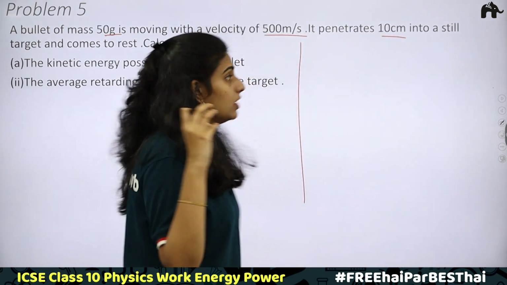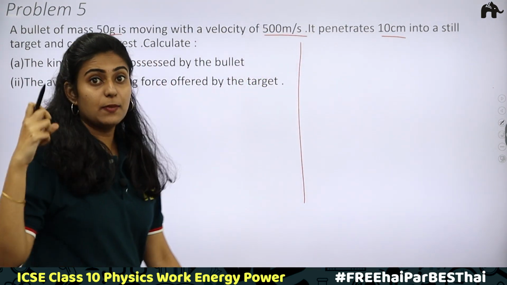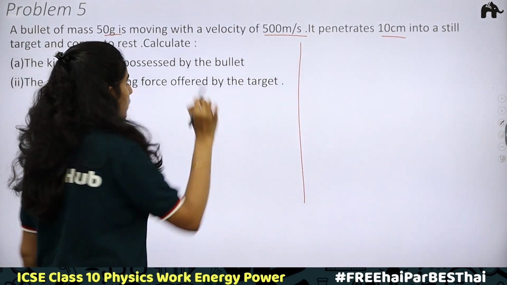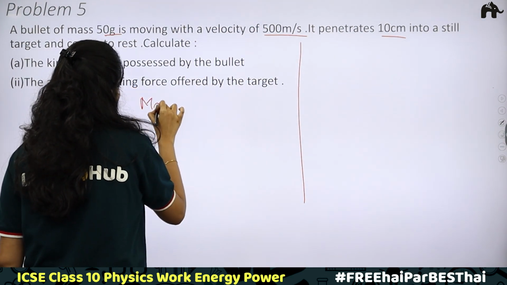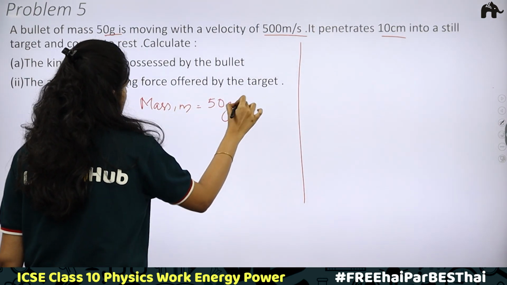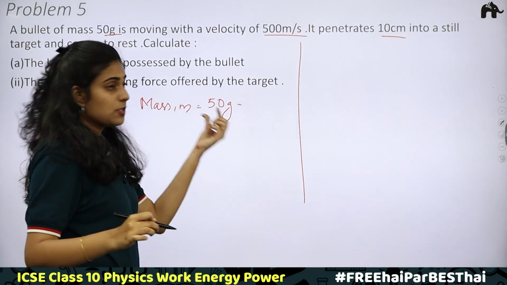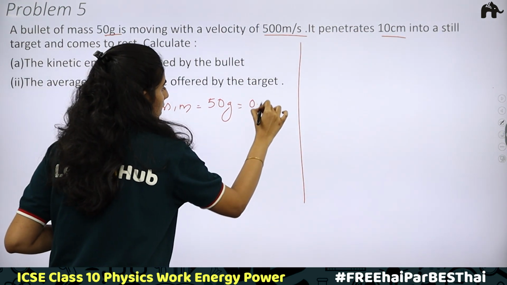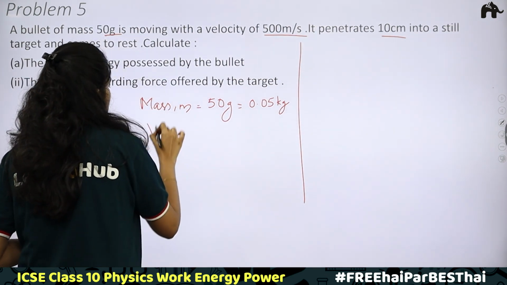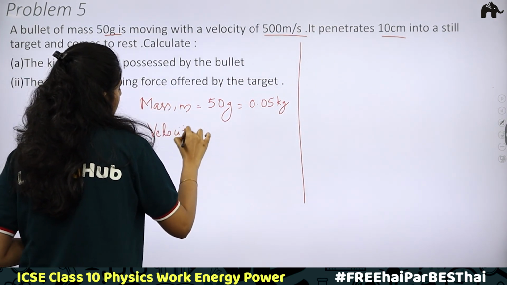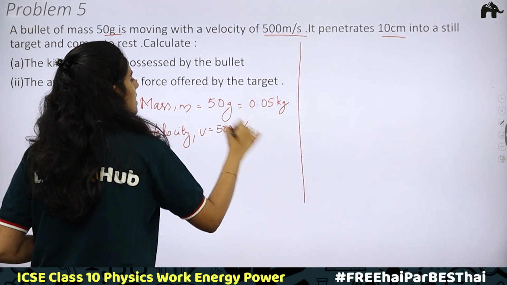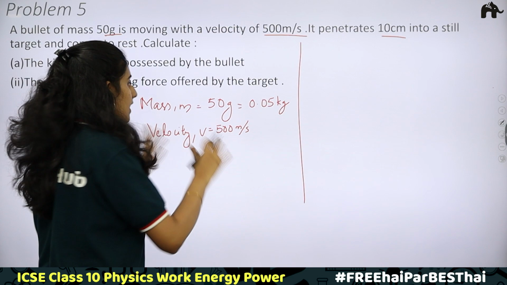Here, a bullet is going deeper into a target, it is penetrating into a target. We have to first find kinetic energy. In order to find kinetic energy, what is given? Mass is given. Mass m is equal to 50 grams. Convert this 50 grams into kilograms. How much do we get? 0.05 kilograms. Then velocity is given in meter per second. Velocity v is equal to 500 meter per second. This is more than enough to find the kinetic energy.